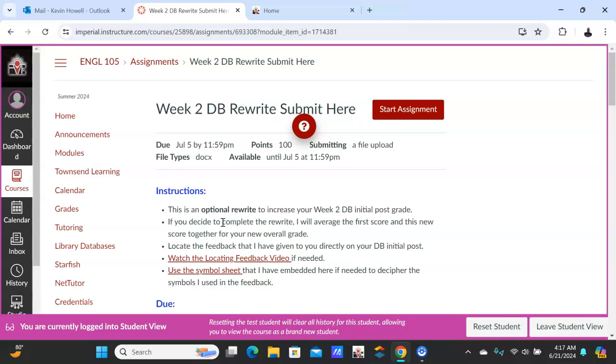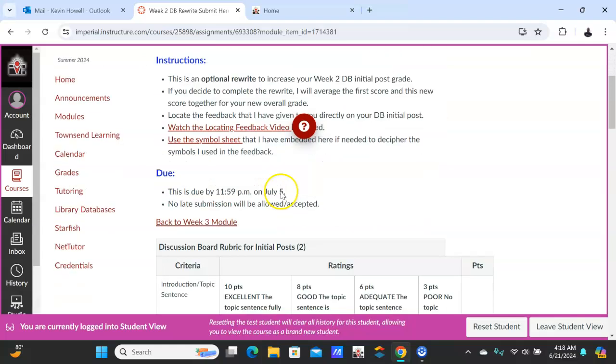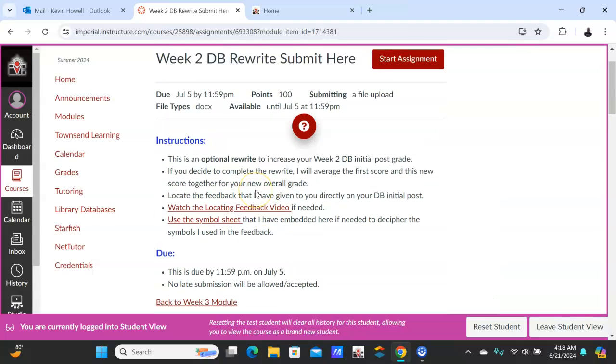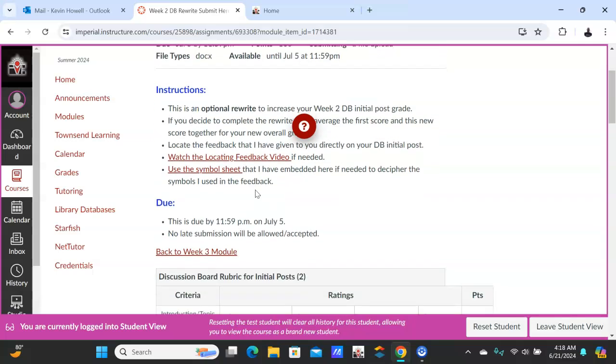I want you to take that feedback and then retype a new discussion board based on the feedback I gave you. And you're going to place it here. And so if you say you had a 50 on week 2 and then you get a 90 on the rewrite, that's a 140 divided by 2. You've gone to a 70. So you got a C rather than a 50. This is optional. If you did well and you don't want to do the rewrite, don't. But this is due July 5th, and it will close July 5th. I'm not taking any late for here because this is optional. This is to help you. So, okay, again, if you don't do it, it's not going to hurt you. Let me go back.